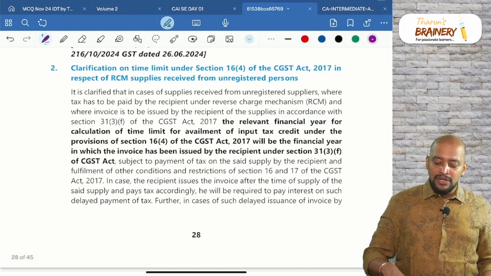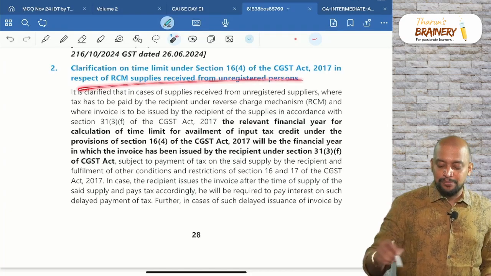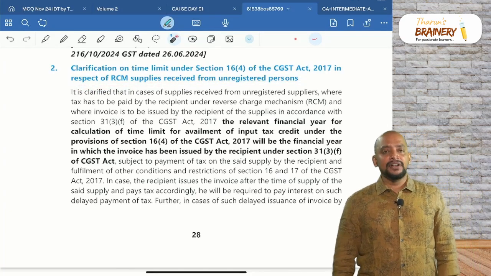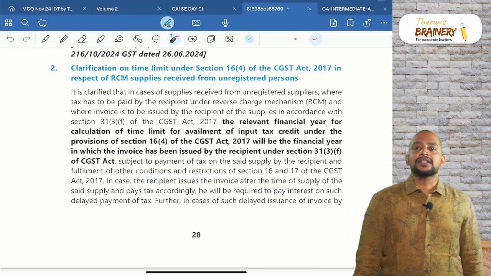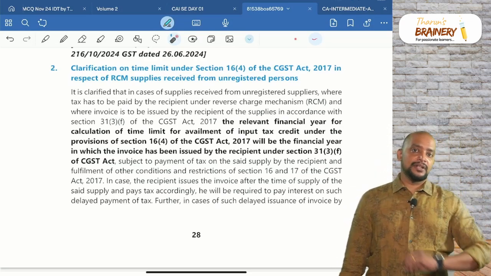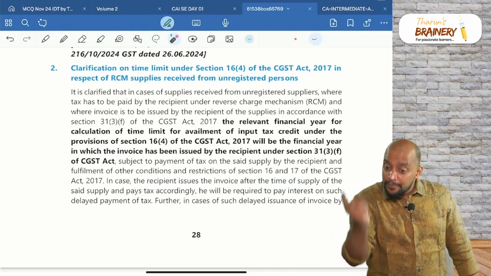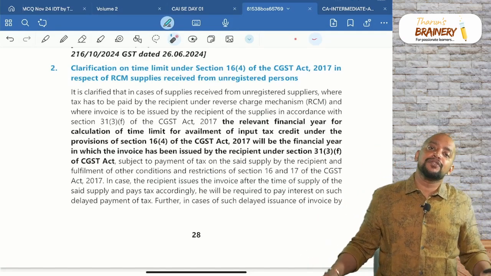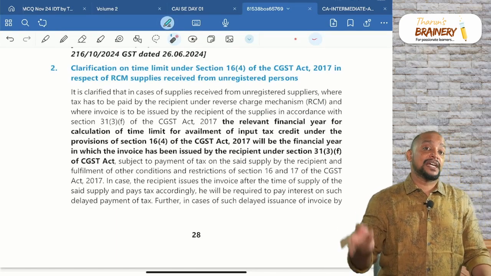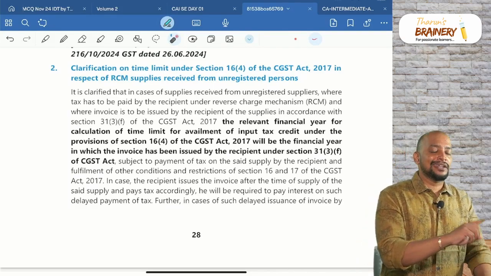clarification on time limit under section 16 subsection 4 in respect of RCM supplies received from an unregistered person. That is, whenever supplier is unregistered and the recipient is registered and the supply is covered under RCM, as per section 31 subsection 3 clause F, the recipient should give invoice to the supplier. Generally, who should give invoice to whom? Supplier should give invoice to recipient. But in case of RCM, when the supplier is unregistered and the recipient is registered, recipient should give invoice to the supplier. Okay.